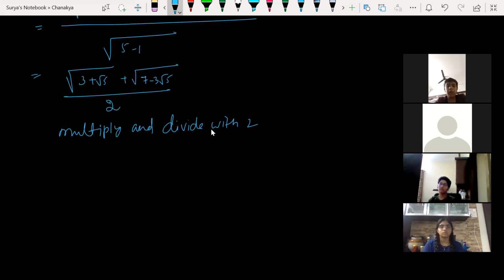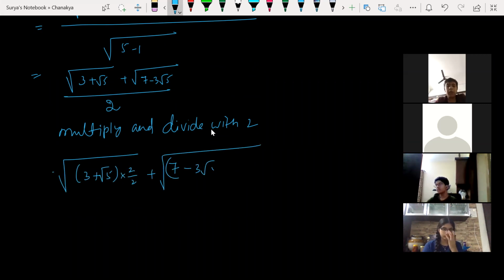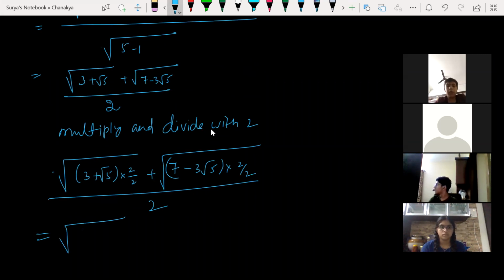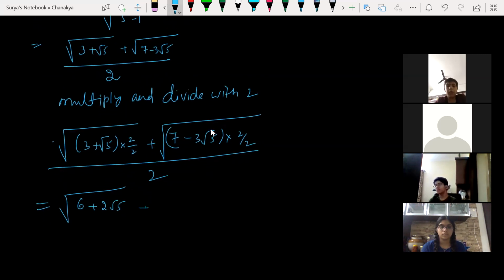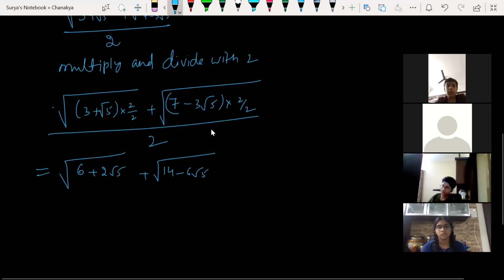Look at this. Root 3 into 2 by 2 plus, multiply and dividing with the 2, 7 minus 3 root 5 into 2 by 2, whole divided by 2. Clear? So what I'm going to get now: multiply here, 3 into 6, 3 into 2, 6 plus 2 root 5. All right. Getting my point? Plus 7 2s, 14 minus 6 root 5. All right.